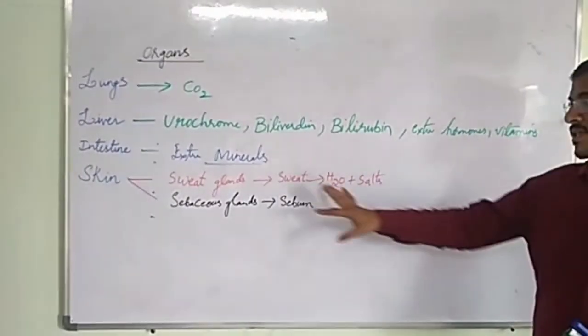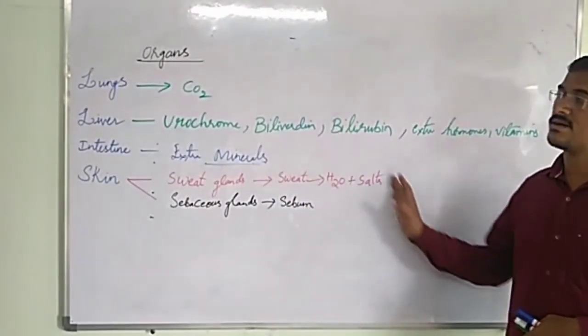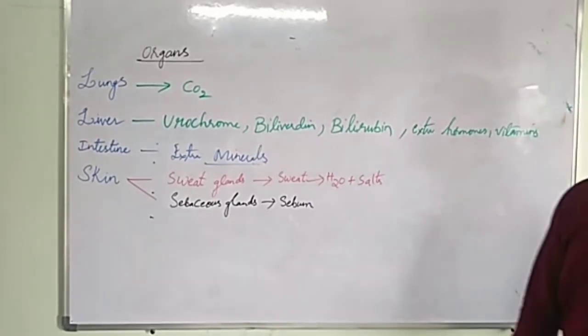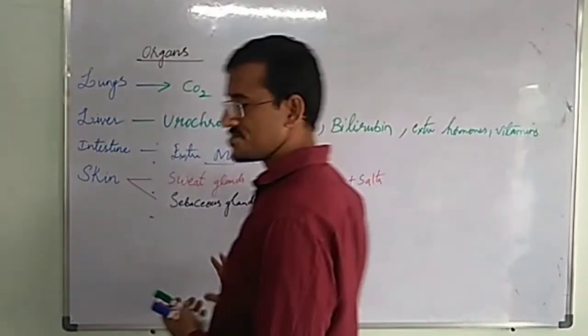Understood? So these are the other organs which help in excretion. Understood?